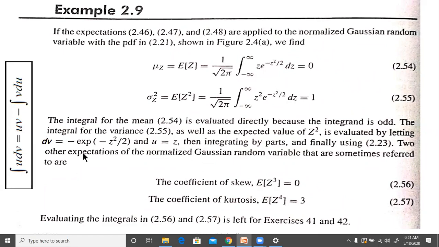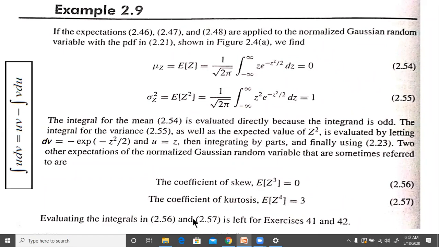Two other expectations of the normalized Gaussian random variable that are sometimes referred to are the coefficient of skew, E of z cube. Again, the integrand is odd, therefore this will be 0. Whereas the coefficient of kurtosis, E of z to the power 4, will become 3. This is because it is even, and if it is even, it is a non-zero value, and a non-zero value means again you need to do integration by parts. So whether you solve this or this, you need to use integration by parts.